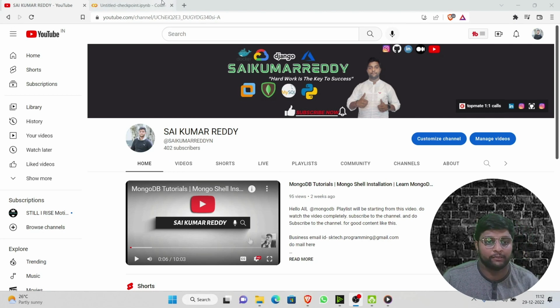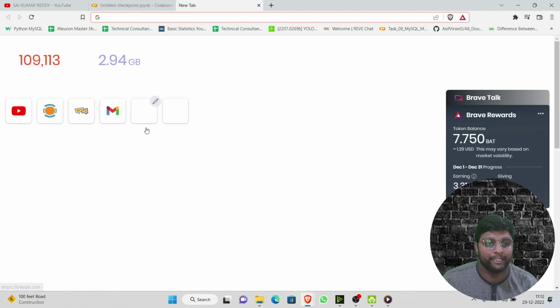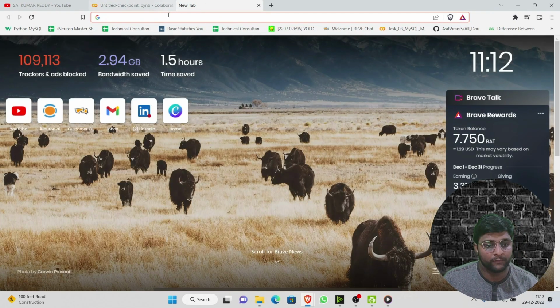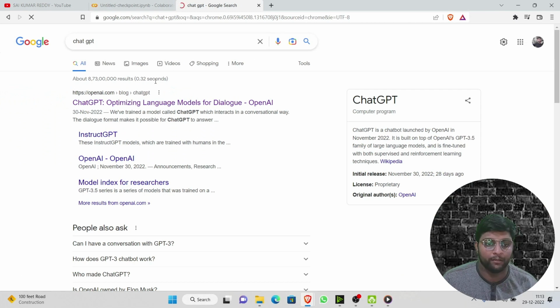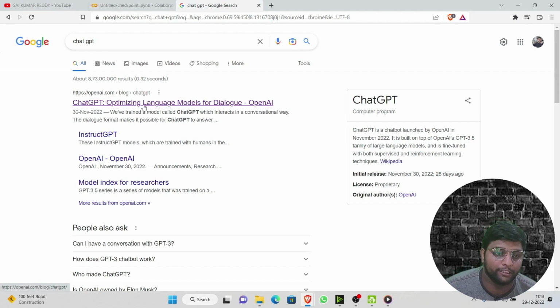So guys, now let's dive into our website. Just open a new tab and search for ChatGPT. As soon as you search for ChatGPT, you will get the information here. You can see ChatGPT was launched by OpenAI in November 2022. OpenAI is a very good company which launches machine learning models. You can see this particular ChatGPT is tuned with both supervised and reinforcement learning techniques. So now let us click on this particular website.